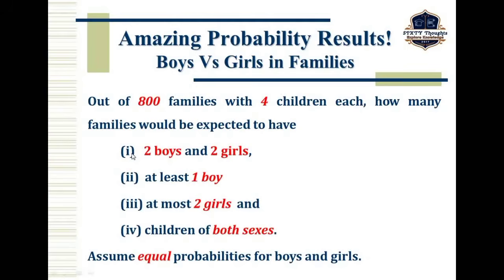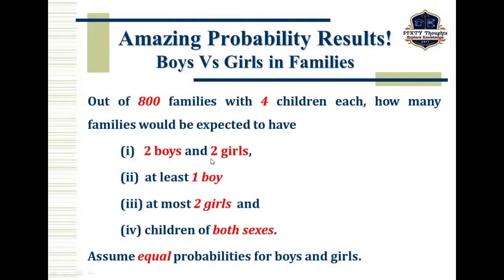First, the probability of 2 boys and 2 girls; second, at least 1 boy; third, at most 2 girls; and last, children of both sexes. That means the probability of children of both sexes. Assume equal probabilities for boys and girls.